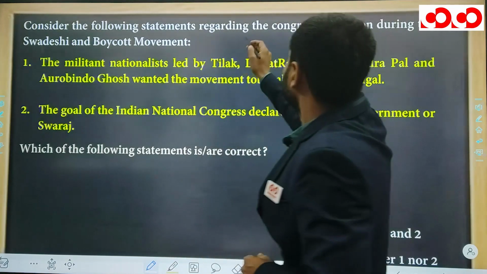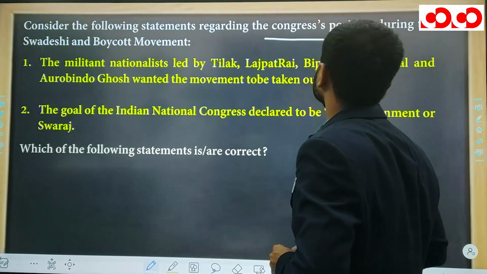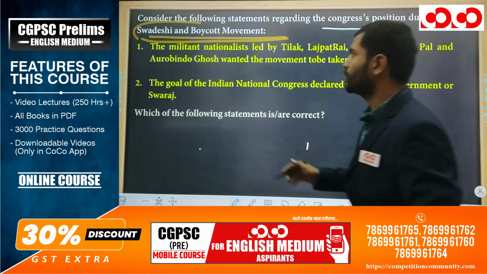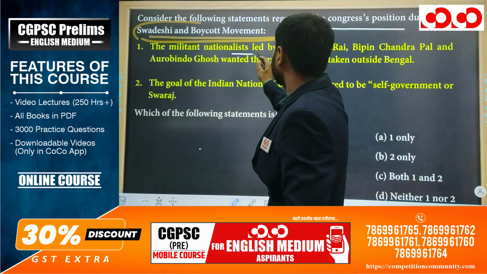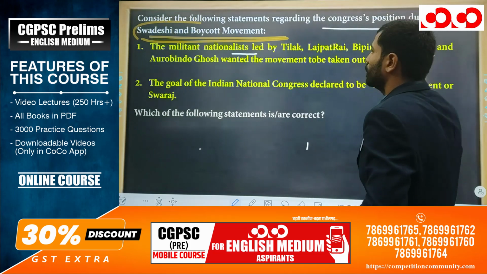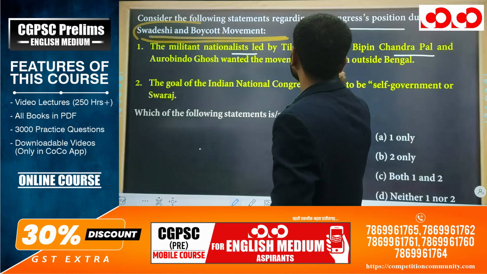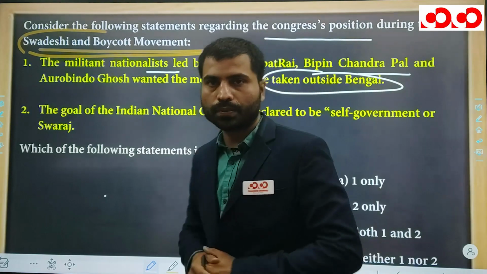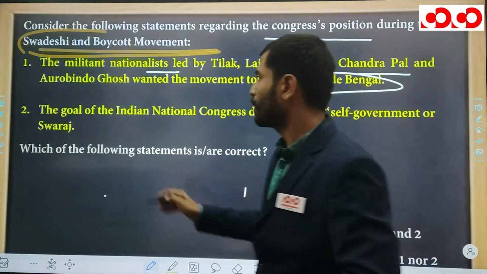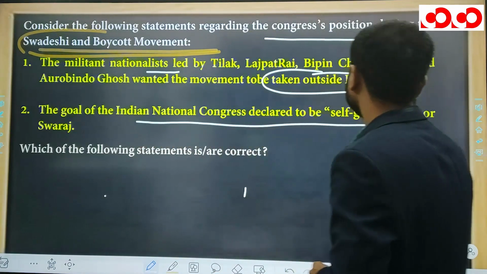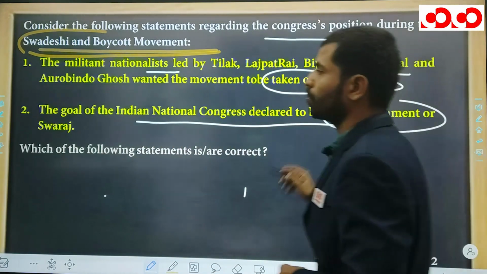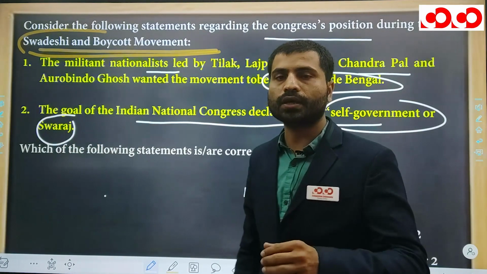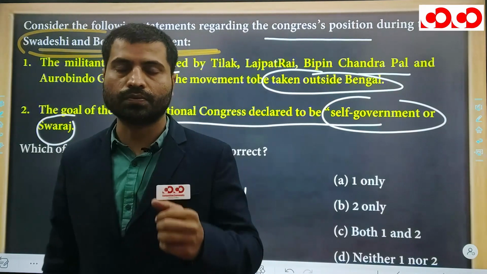Consider the following statement regarding the Congress position during the Swadeshi and boycott movement. So the first statement is, the militant nationalists led by Lal Bal Pal and Arbindo Ghosh wanted the movement to be taken outside the Bengal. Whether this statement is correct or not, we will discuss. The goal of the Indian National Congress declared to be self-government or Swaraj. This is very important point, we will also discuss. But let me extract some facts with these statements.